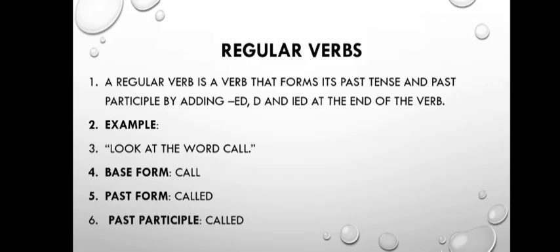A regular verb forms its past tense and past participle by simply adding ed to the base form. Students, the spelling of the base word mostly stays the same. We just add ed at the end. Look at the example. Here the base form is call. When we add ed at the end, the word becomes called.